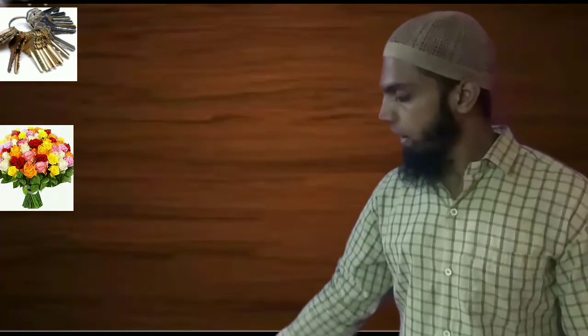But can you tell me the exact meaning of set? To understand the definition of set, we will study some examples. Look here, there are some figures given: a bunch of keys, a bouquet, and a collection of textbooks. The bunch of keys is a collection of keys only. Can I add a lock into that set? Immediately you will say, sir, this is the collection of keys only. You cannot keep a lock in that collection because a lock is a different thing and keys are a different thing.